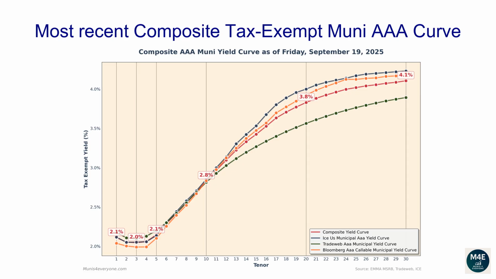The one-year composite tax-exempt yield is 2.11%. The two-year yield is 2.05%. The three-year yield is 2.05%. The 5-year yield is 2.15%. The 10-year yield is 2.83%. The 20-year yield is 3.83%. The 30-year yield is 4.11%.